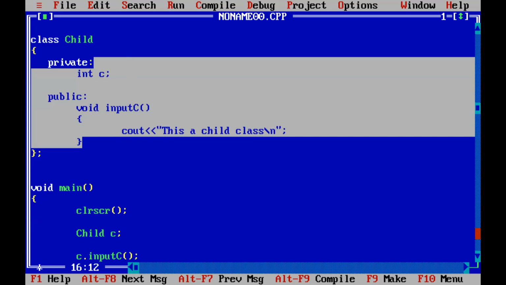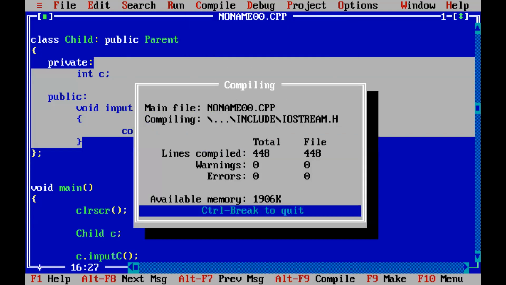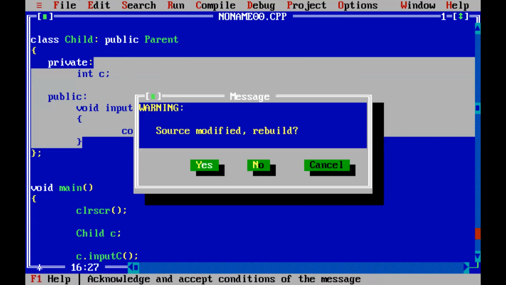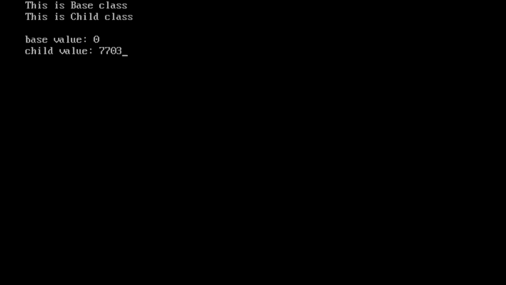So now I am writing colon public, parent. Now I am linking it with the parent class. That means I am showing that this child class is a derived class from parent. Now if I compile and notice what happens, no errors. Okay, now if I execute, it's saying source modified, do you want to rebuild? I'll say yes, rebuild. Okay.